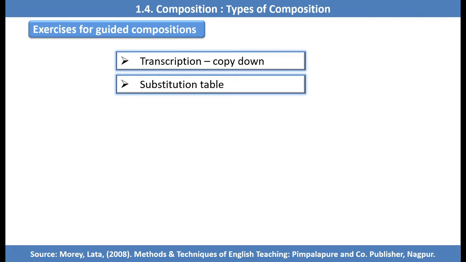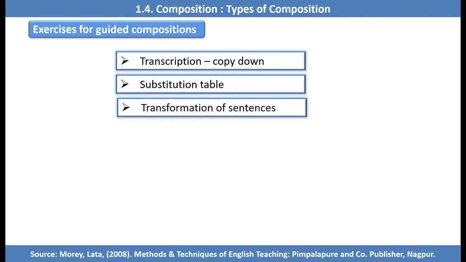Here the teacher provides the substitution table. For example, in one column a name is there, in the second column an auxiliary verb, then an article, and then a verb, etc. According to that table, the student constructs a sentence. It is called a substitution table. That type of activity or exercise can be used to develop guided composition.